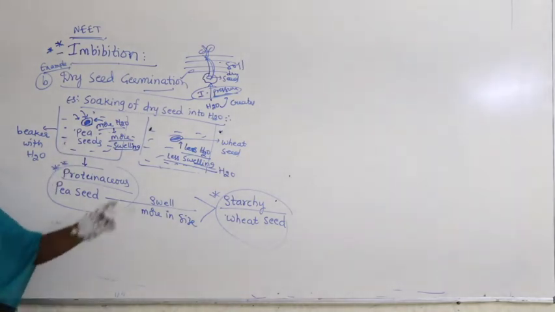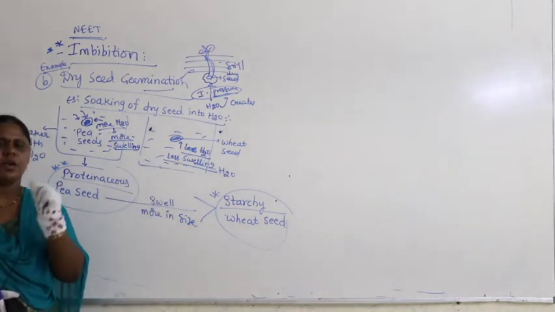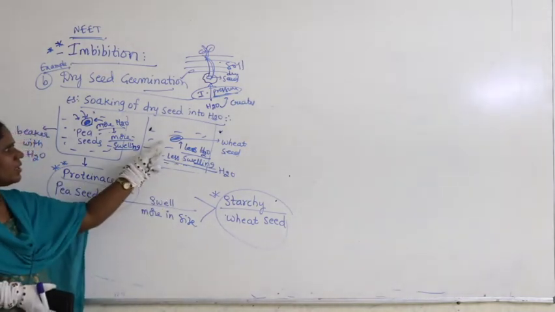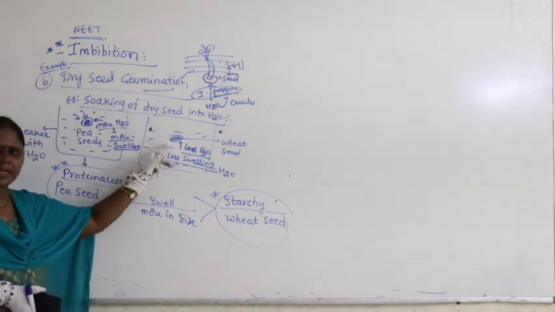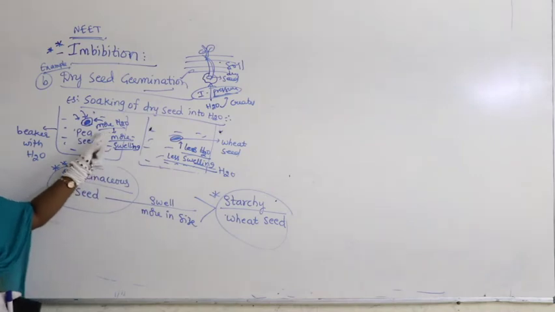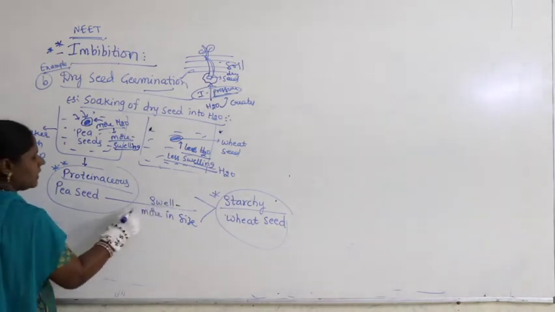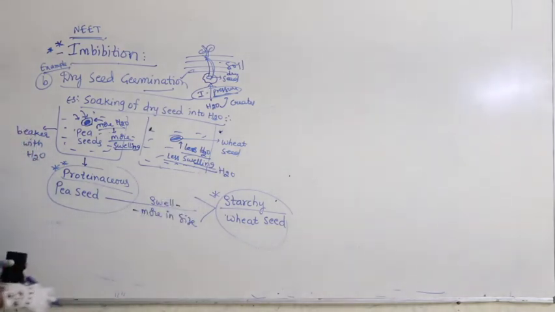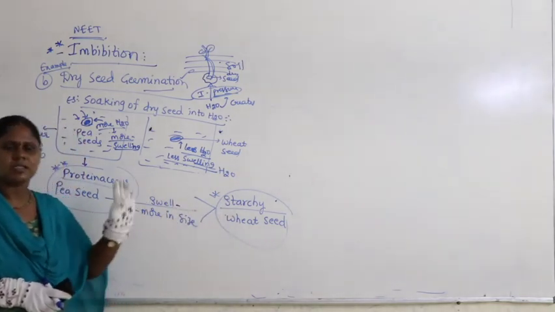But what happens when you keep the wheat seed? Wheat seed will swell very slightly. Very slightly means very slightly on the surface. Okay. So you can see very light swelling, slow swelling, but you can see here more swelling. That means here proteinaceous pea seed swells more in size when compared with starchy wheat seed.